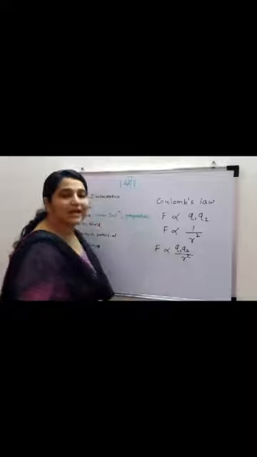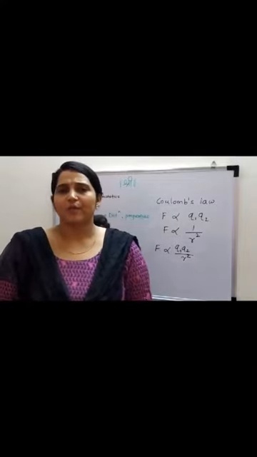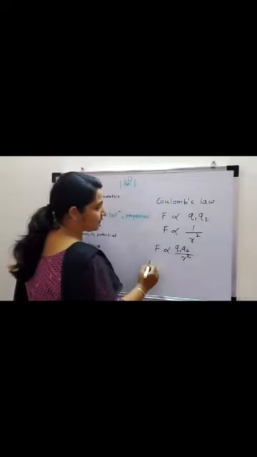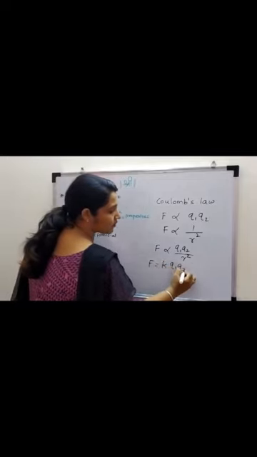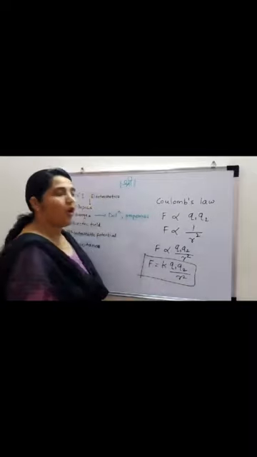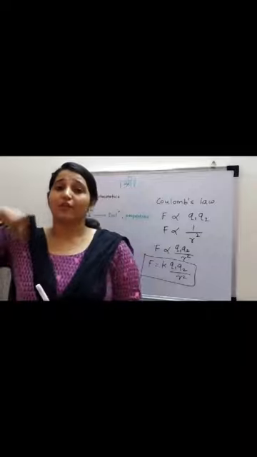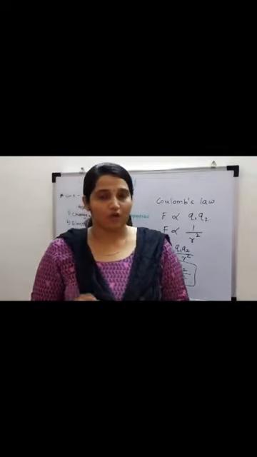This is proportionality. If you want to convert it into an equation, if something is proportional, we have to add some constant. So this becomes F is equal to K q1 q2 by r square. This is your Coulomb's law. K is a constant of proportionality. The value of K is 1 upon 4 pi epsilon naught.